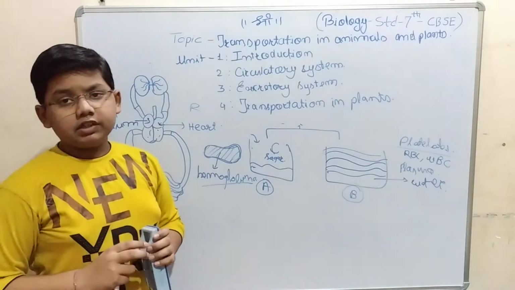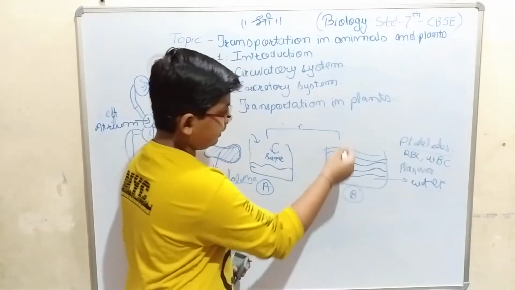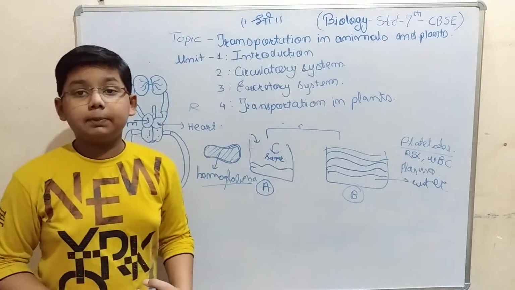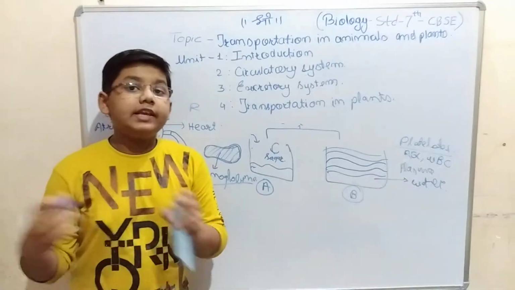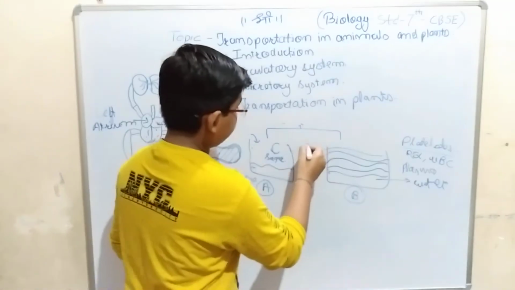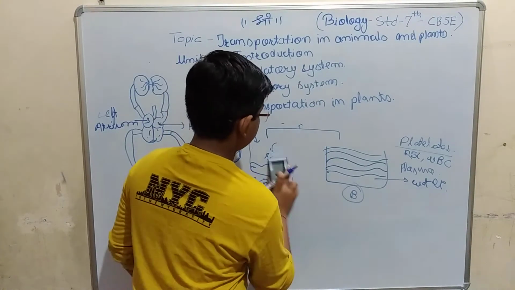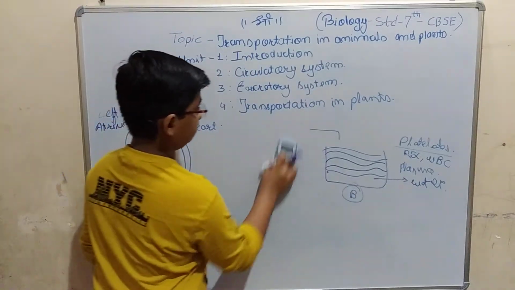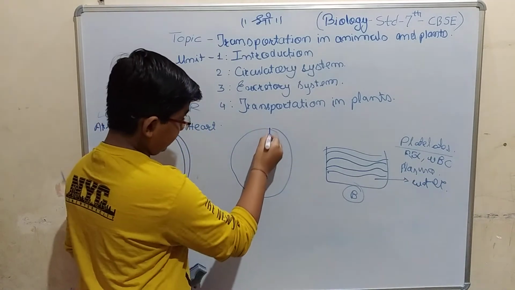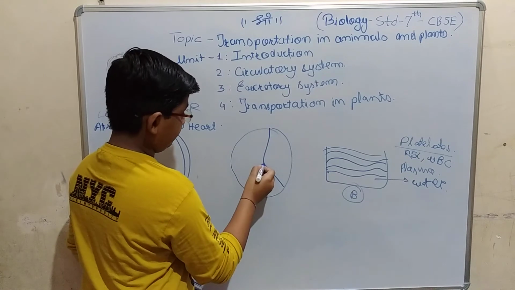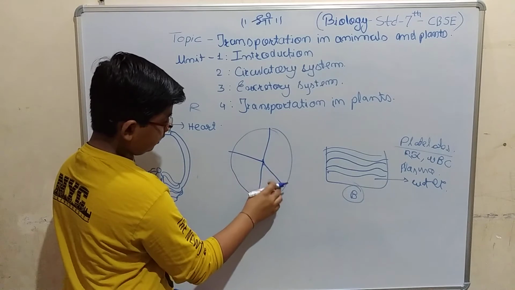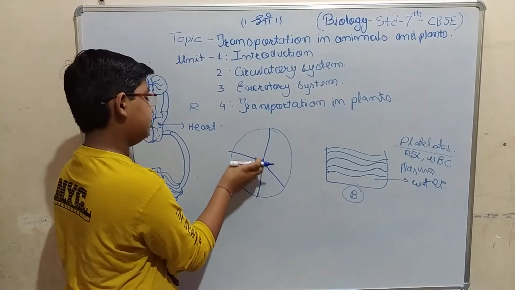Now, if I ask you one question: in the blood over here, if I take out the RBCs, then what will be the color of the blood? The color of the blood will be yellow. Why? Because the plasma color is yellow, correct? That means, suppose I take 100% over here, from which about this much percent is plasma, the remaining is water, about this much percent is RBC, and this much percent is WBC.